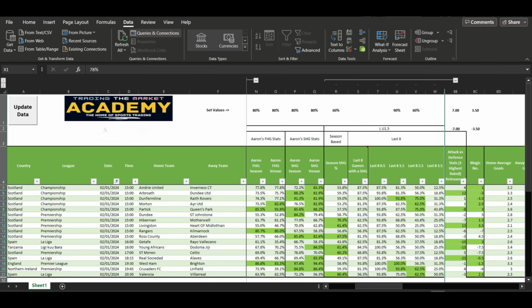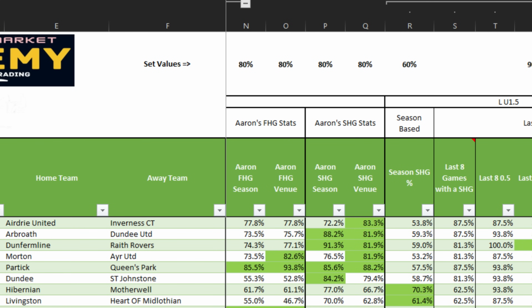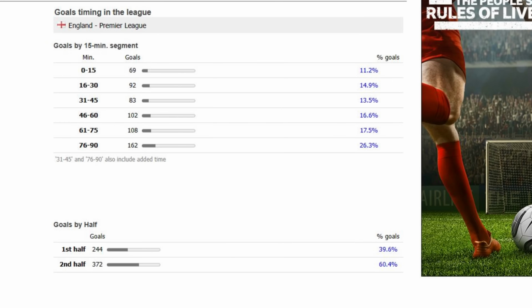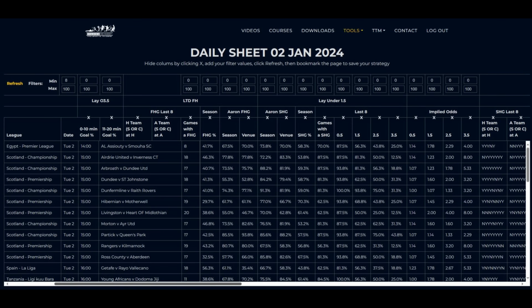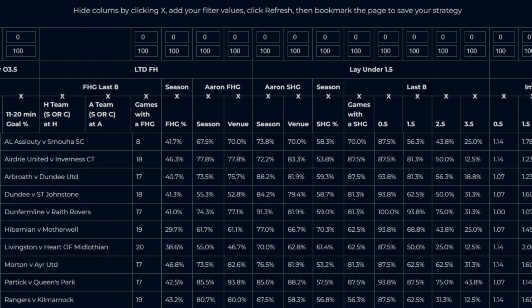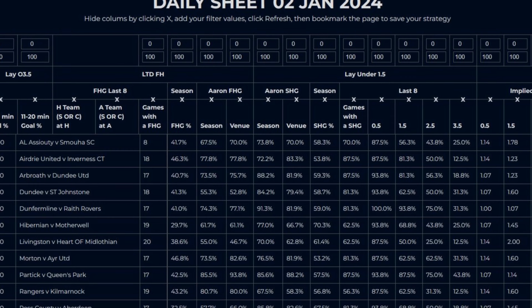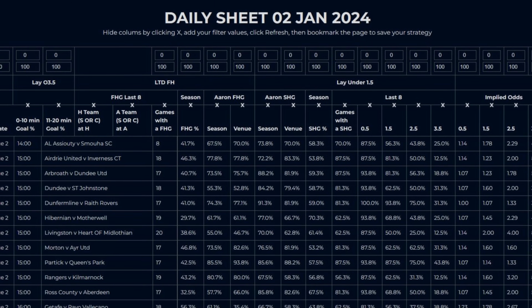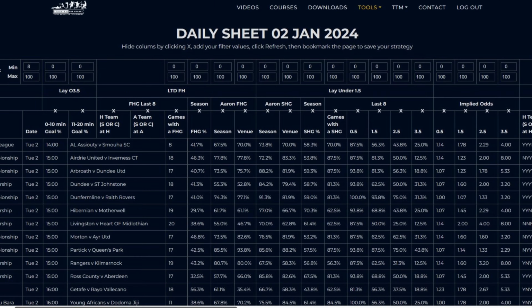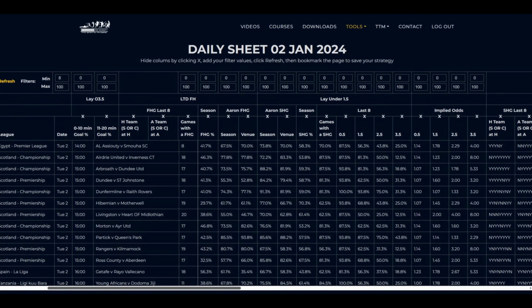You can take this figure, which you can find on the TTM sheet under season first half goal percentage or season second half goal percentage, and compare this to the league average for each half, which you can find on SoccerStats or other statistical sites. This will allow you to see if the teams are above or below average, and therefore give you a level of confidence. This method is great and has served James and Mark really well over the years, and is one of the points on their models. However, it does not take into account goals conceded.